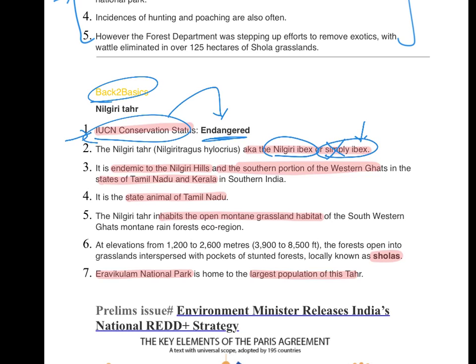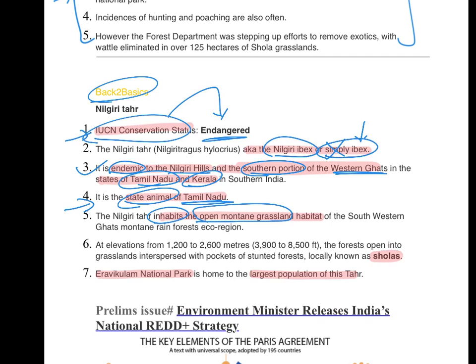Then it is endemic to Nilgiri Hills, very important, as well as to the southern portion of Western Ghats. And these include the Tamil Nadu and Kerala state. It is the state animal of Tamil Nadu and inhabits the open montane grassland in the Sholas. The Eraviculam National Park is home to the largest population of Nilgiri tar.